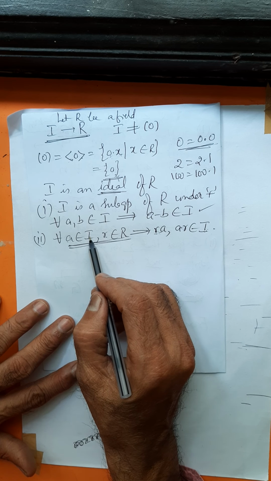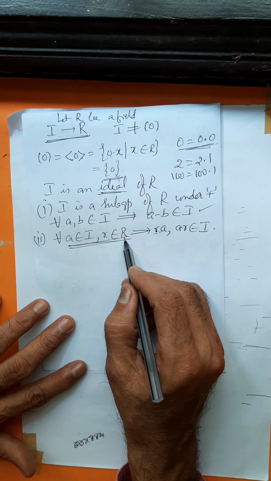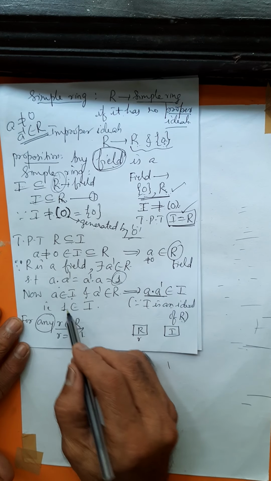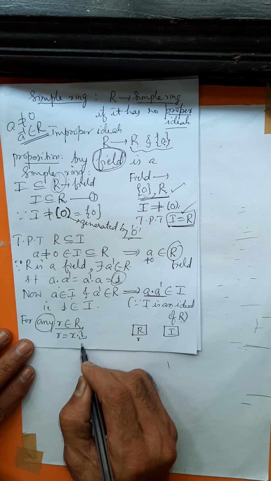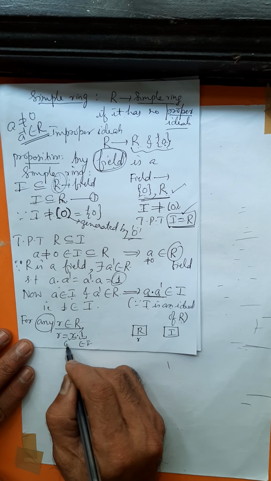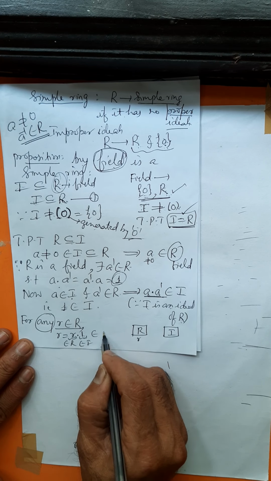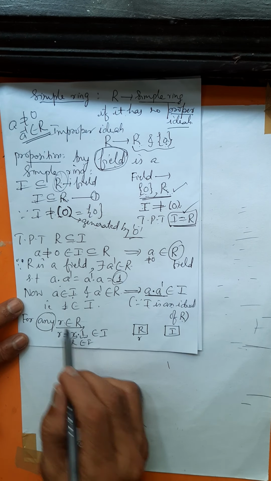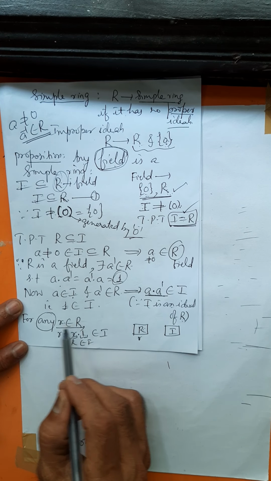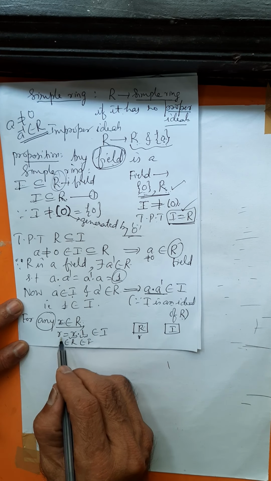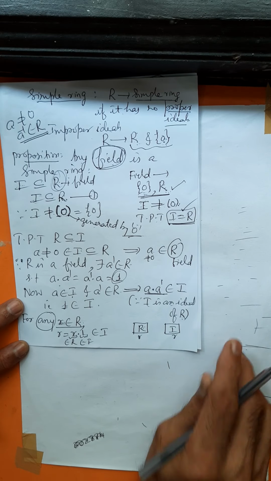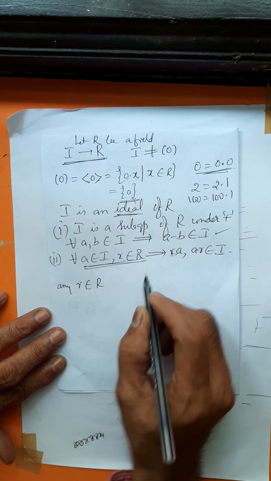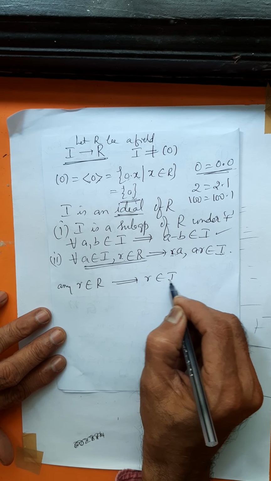Choose one element in I, another element in R. Their product RA or AR belongs to I. So here 1 belongs to I, R belongs to R, so their product belongs to I. Right? Product belongs to I. For any R belongs to R, this R also belongs to I. Right? I repeat it here. Any R belongs to R implies that R also belongs to I.